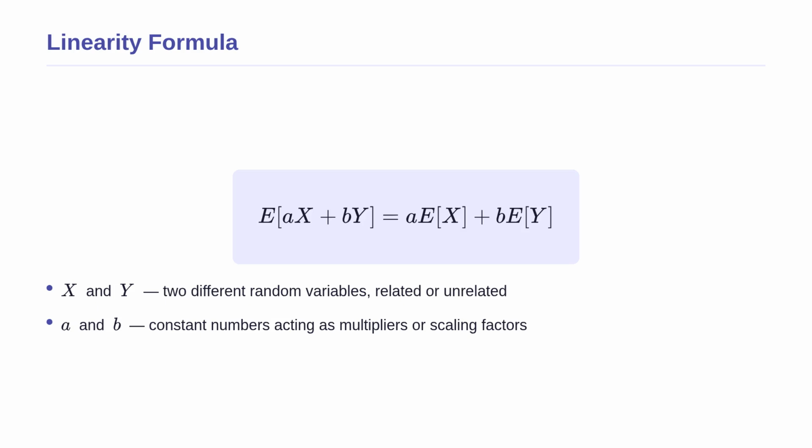Let us look at the mathematical form of this rule. In this equation, x and y are two different random variables, which could be completely related or completely unrelated. The letters a and b represent constant numbers, like multipliers. The formula proves that you can pull constants out of the expectation bracket and split the addition into two separate expectations. If you double the value of x, its expected value simply doubles.